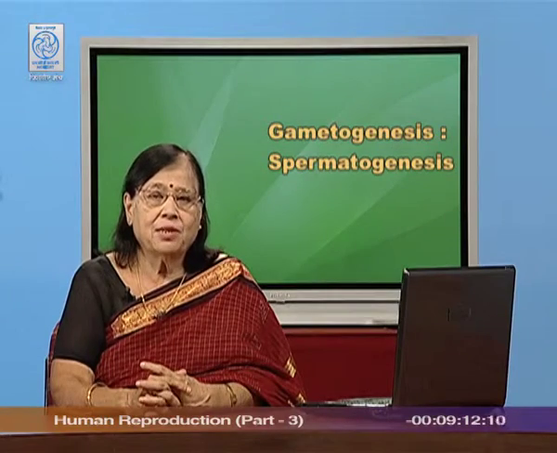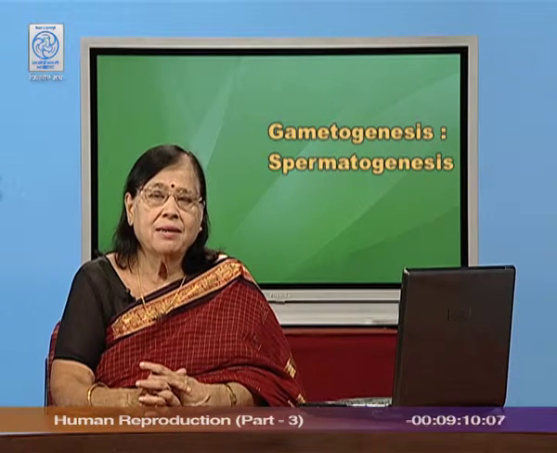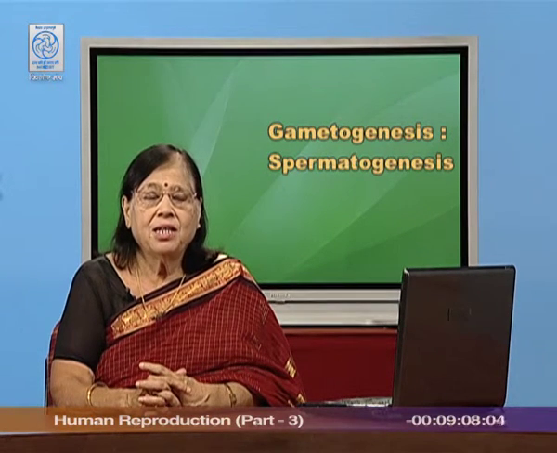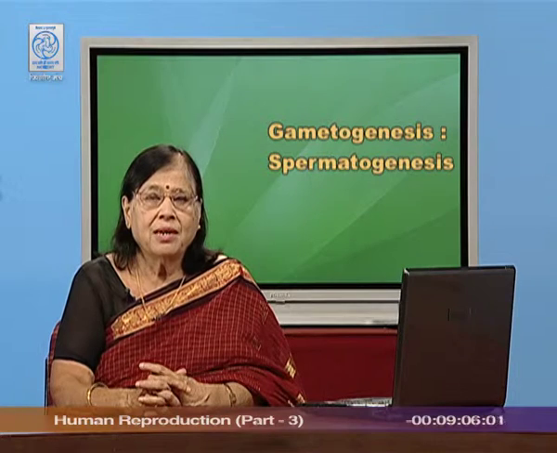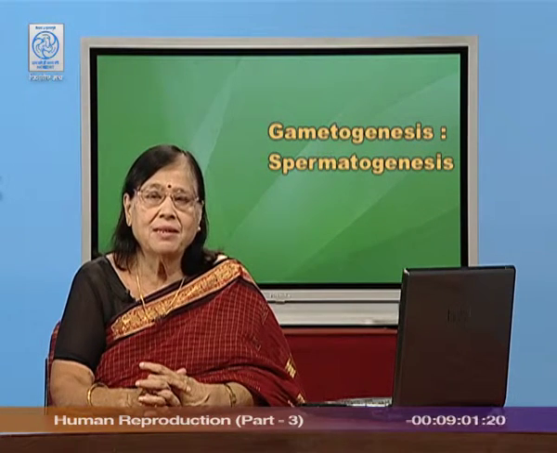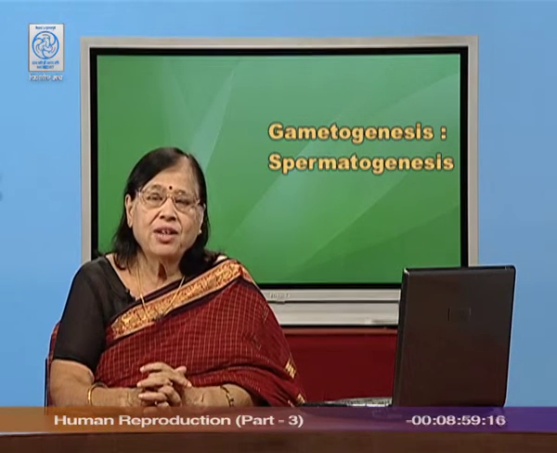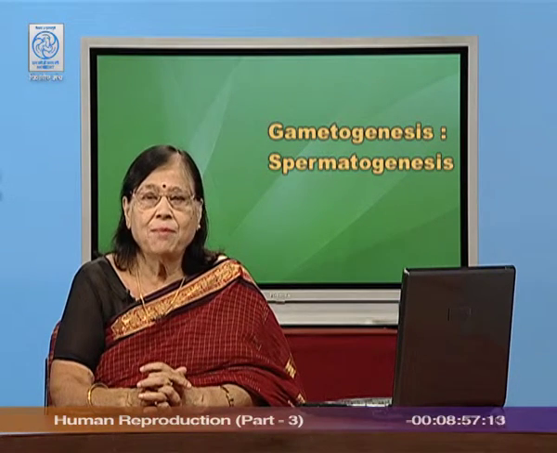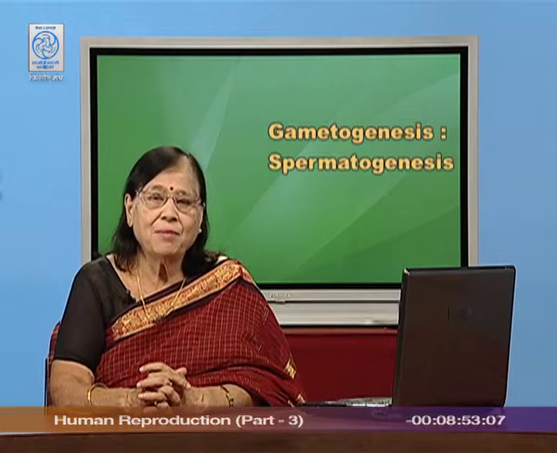and then the sperms. During this process, spermatogonia needed energy, nutrition and support, and that was provided by Sertoli cells, which are present in the seminiferous tubule. Try to visualize or imagine that this spermatogonia was present in the seminiferous tubule.